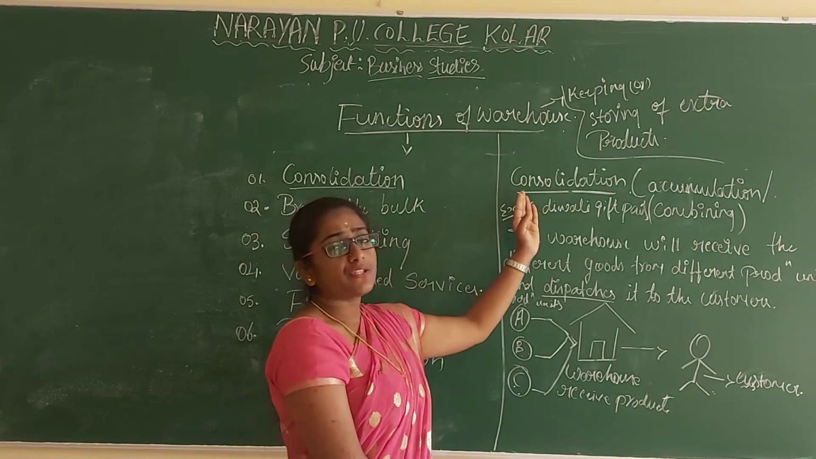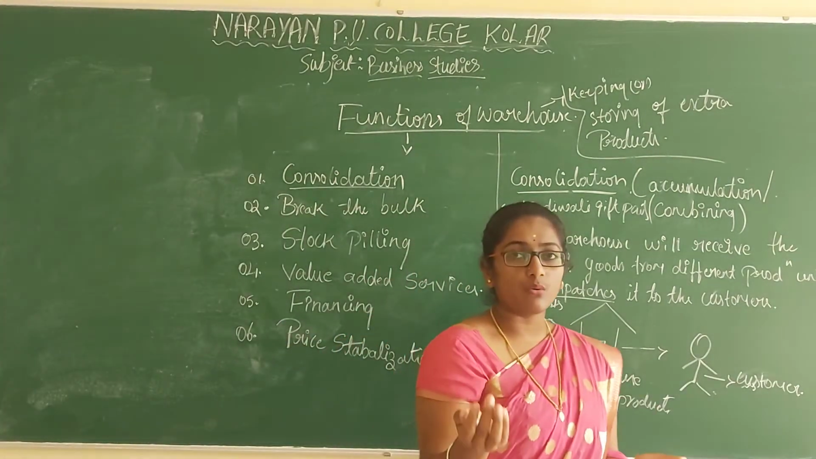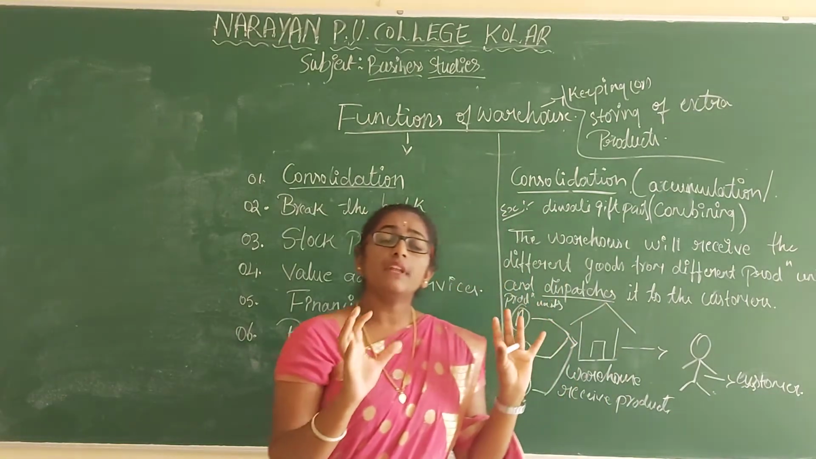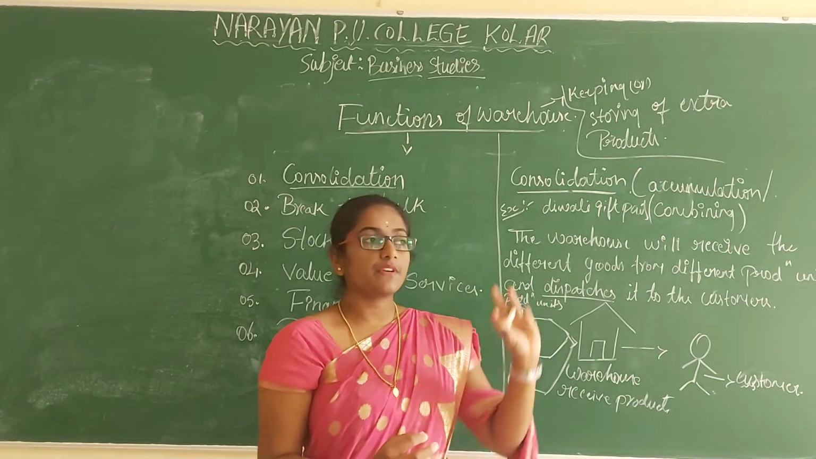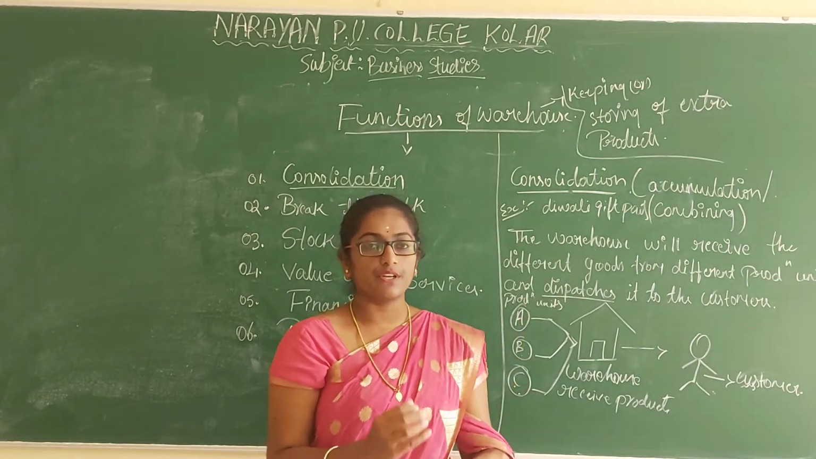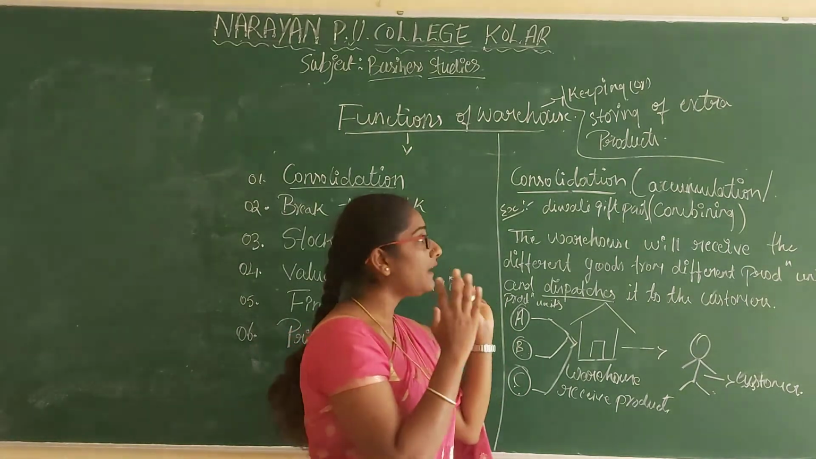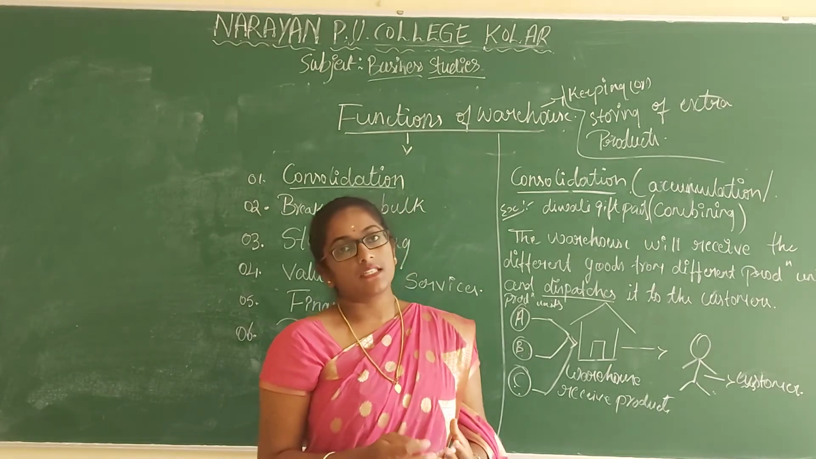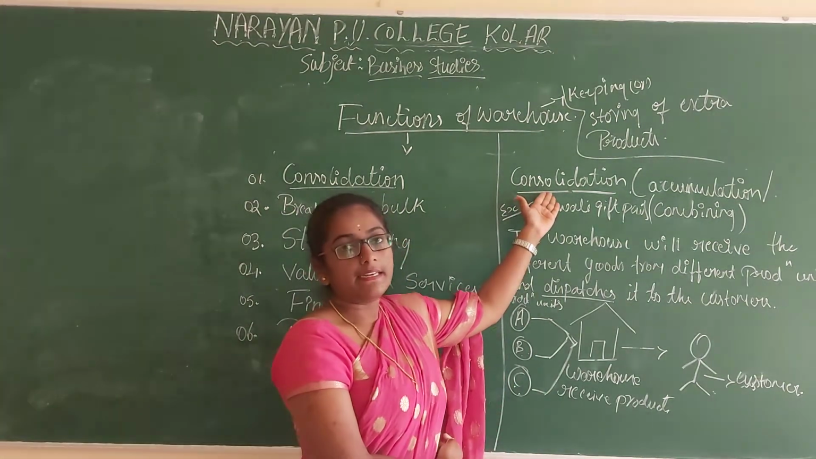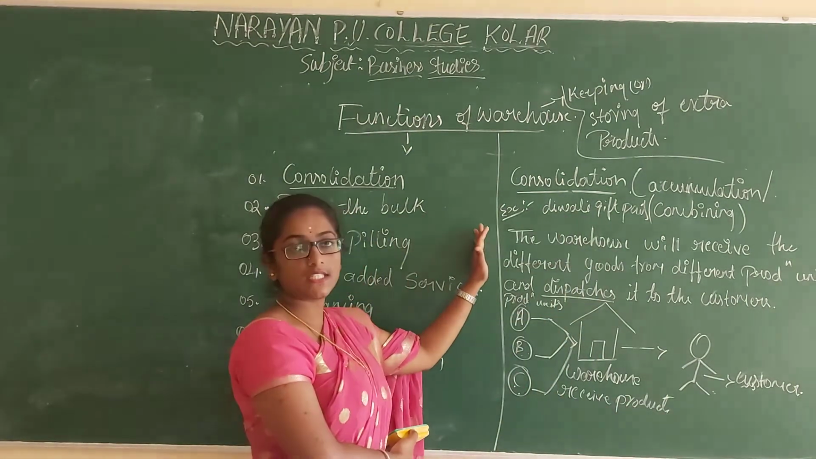So the consolidation function is nothing but here the warehouse will receive the products from different production units, put together, combine together, consolidate together, and give to the customers. That is called the consolidation function. Okay, I think this consolidation function is clear.